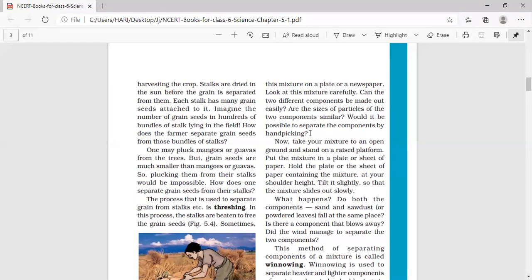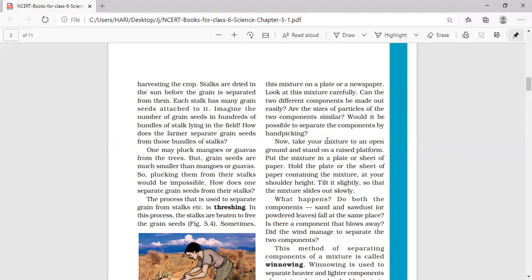Then is it possible to separate them? No, because both the particles, sawdust and also sand, will be somewhat the same in color. Their size also will be somewhat the same. And they are very small particles, very fine particles. It is not possible to separate them by hand picking. So we have to think about some other methods of separation.